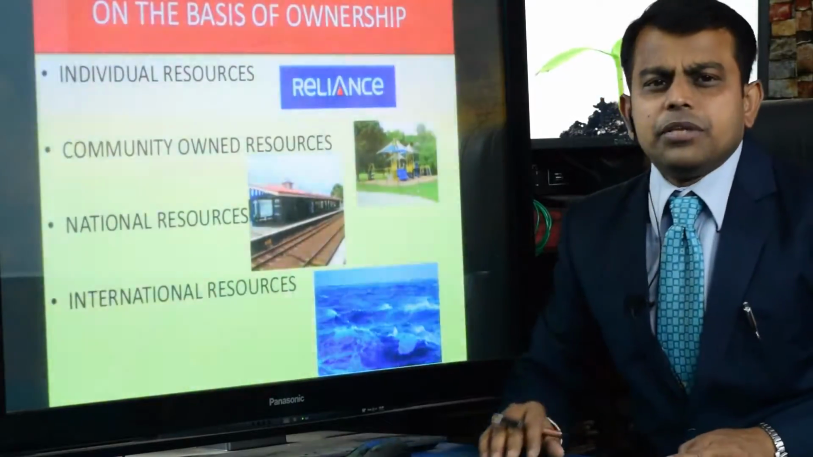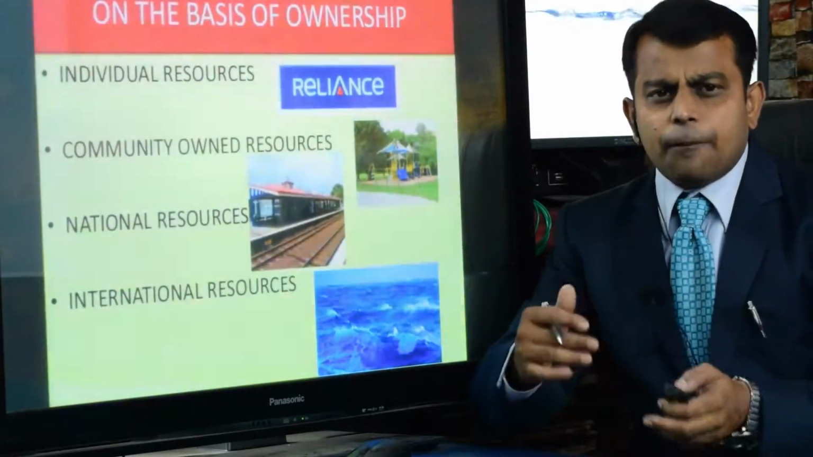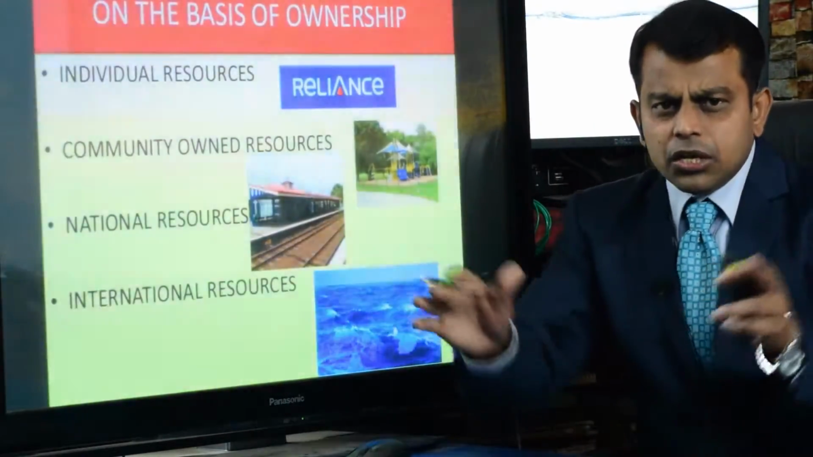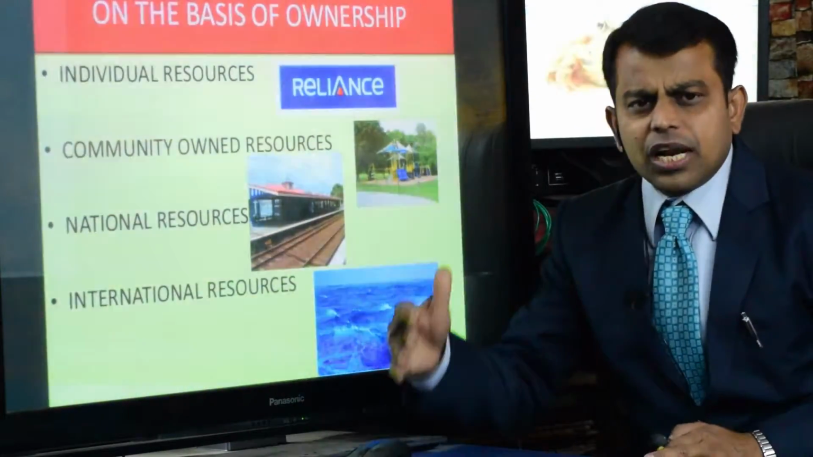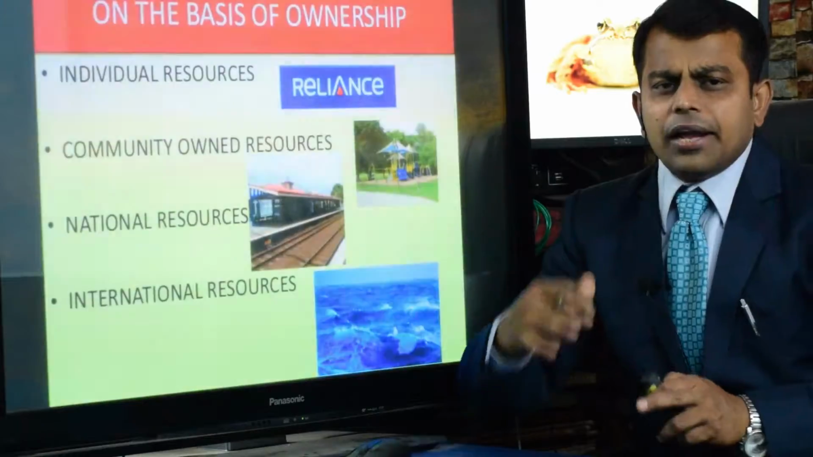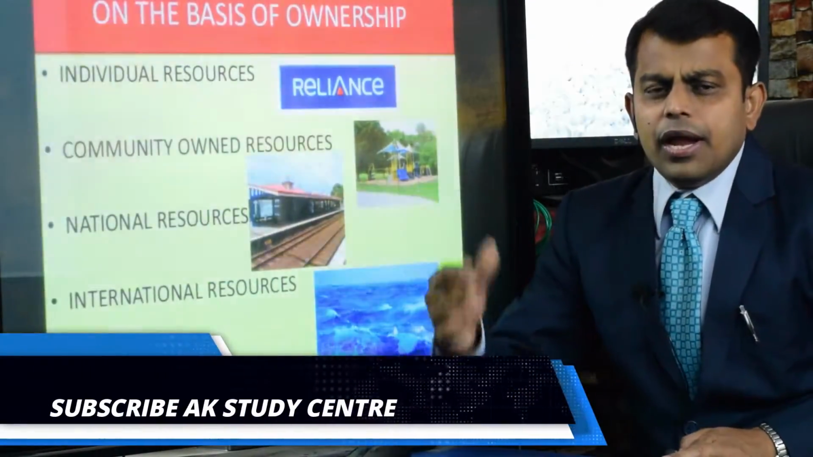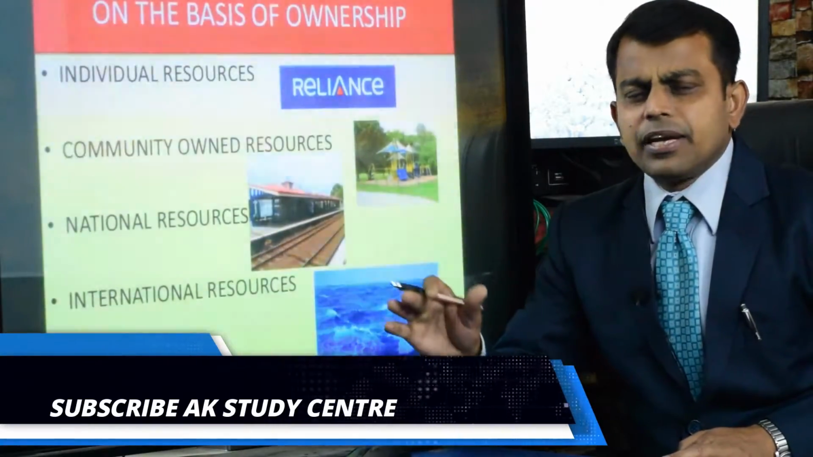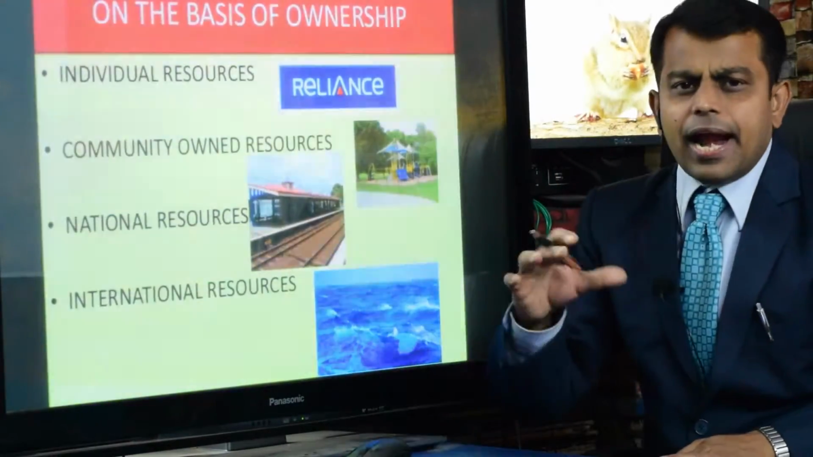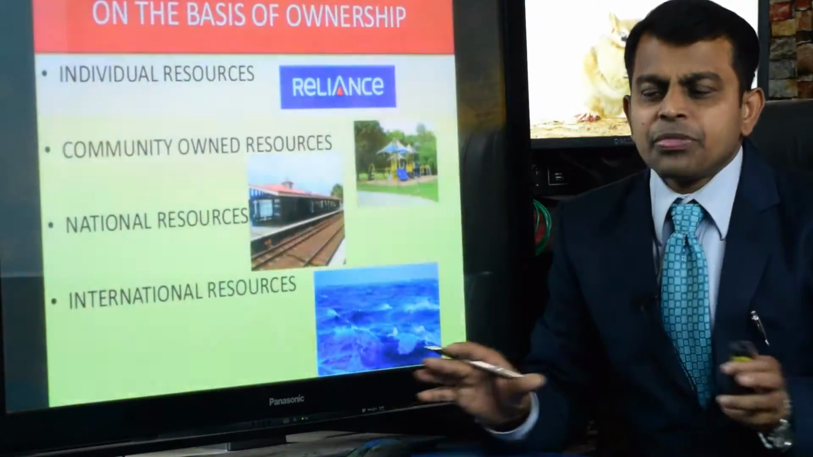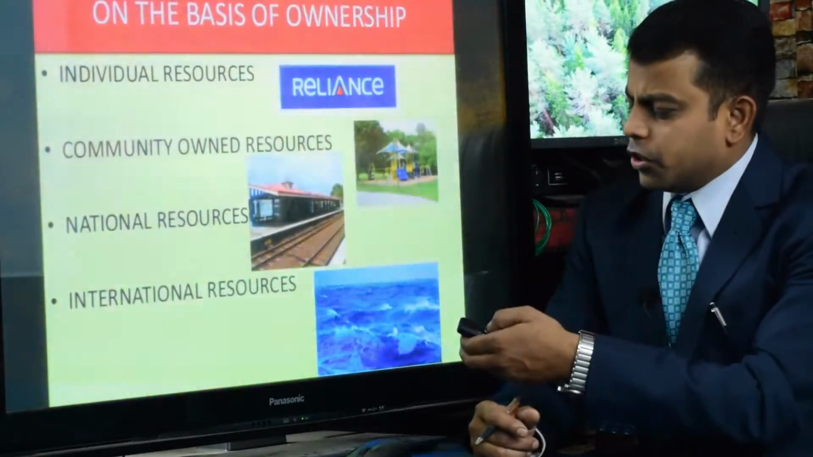National resources, for example, the Indian Railway. From the perspective of India, the Indian Railway is an example of national resources, because the Indian government, the whole of India, possesses the Indian Railway. Indian Airways, Indian Navigation, and other national-level institutions and government hospitals like RIMS can come under national resources, owned by the state, and all the facilities are provided to the people of that specific country. That is called national resources.